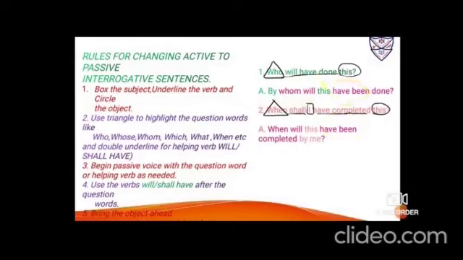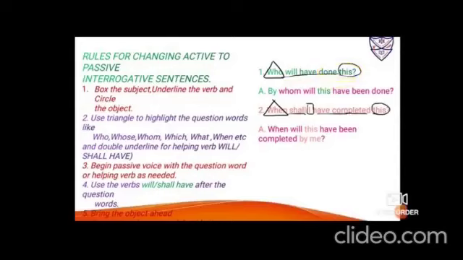Then the verb in its third form, V3, and finally drag the subject to the end. We'll put these rules into practice. That is, who will have done this? Now, as I've told you, it is a WH word, so you'll put a triangle. In the case of who, always the subject goes missing. Will have done is your verb, so you have to underline it. This is the object, so we have to circle it.